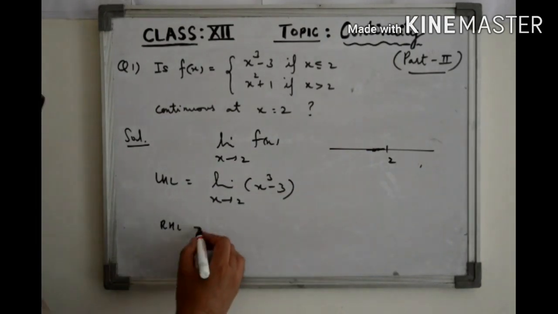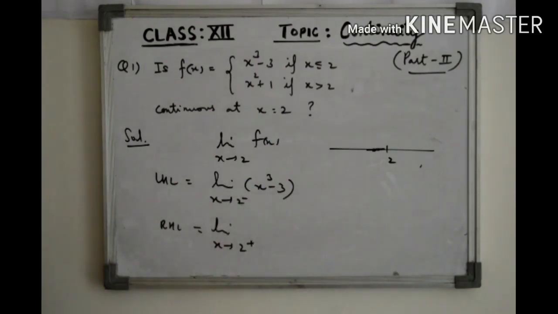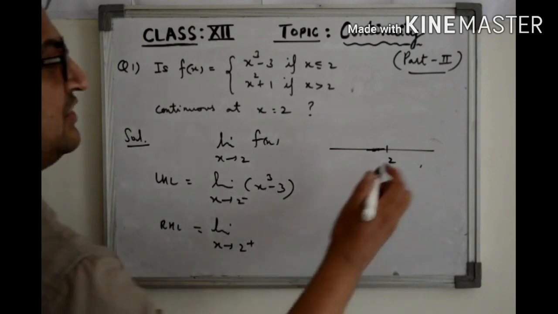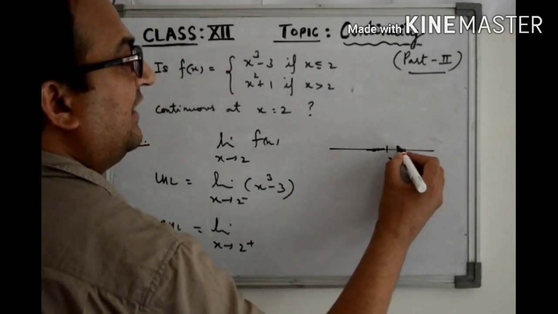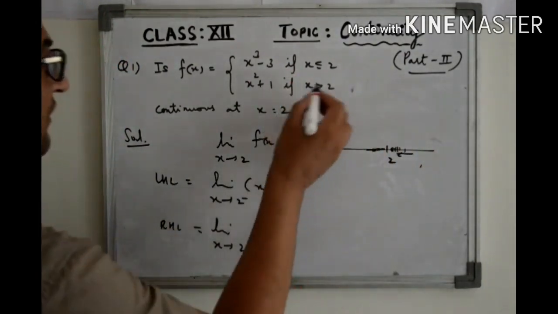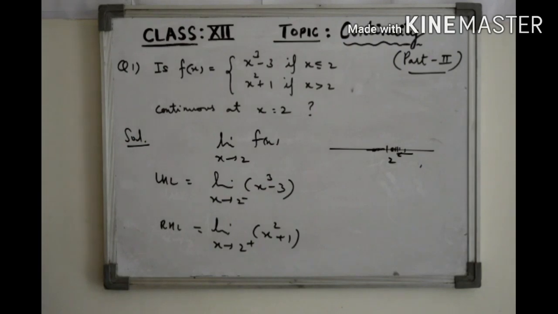right? And if we want to find the right hand limit, that is when x approaches 2 from the positive side. For the negative side, this will be the function, and from the positive side, we are approaching 2 from the positive side. It means the input is greater than 2. And for inputs greater than 2, we have the definition of the function, that is x square plus 1.